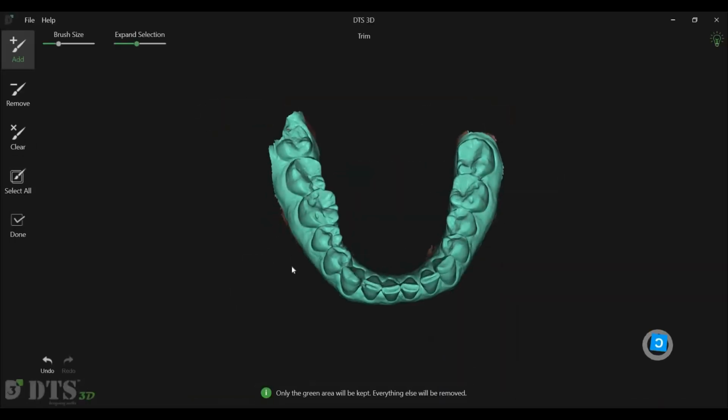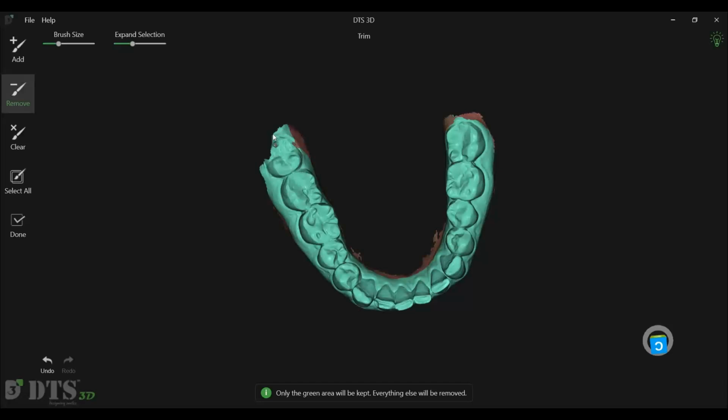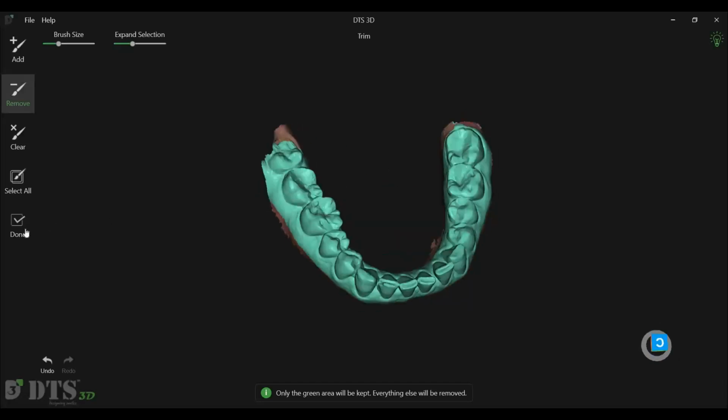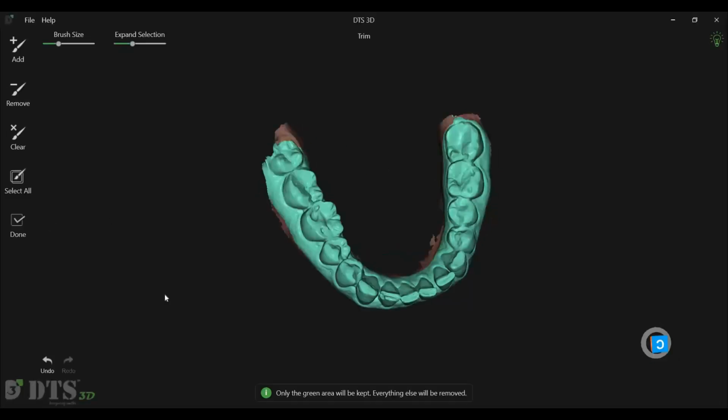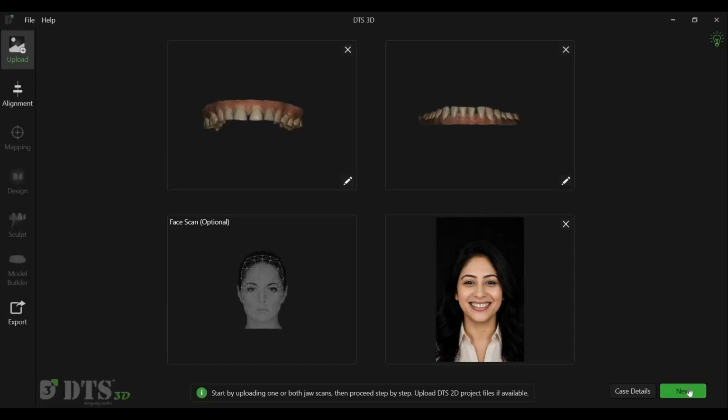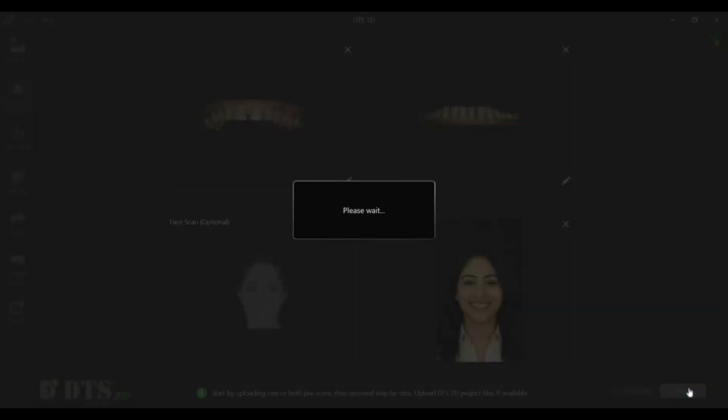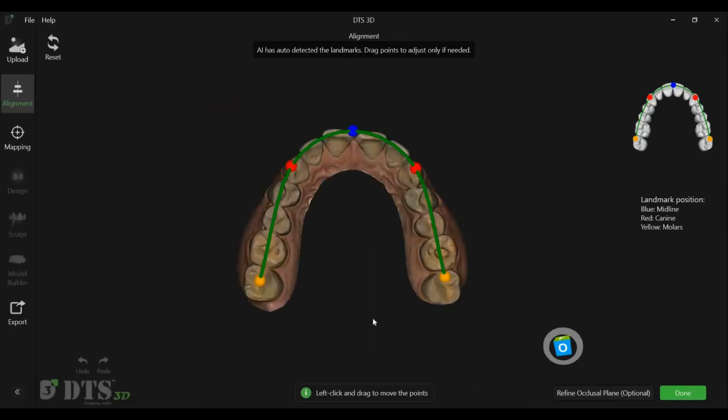Repeat the same process for the lower jaw scan. Click Next to proceed to the alignment screen. The software has automatically detected the landmarks required for alignment. The blue point represents the dental midline, the red points represent the canine tips, and the yellow points represent the molar landmarks. If the landmarks have been identified correctly, simply click Done to continue.